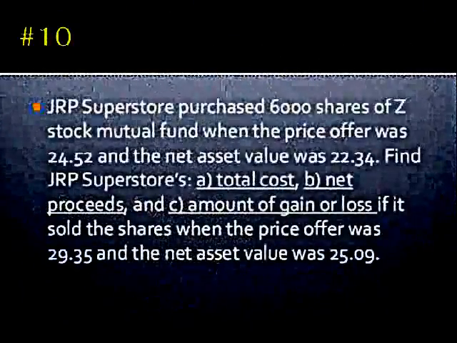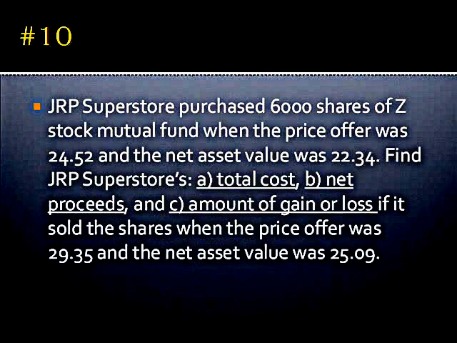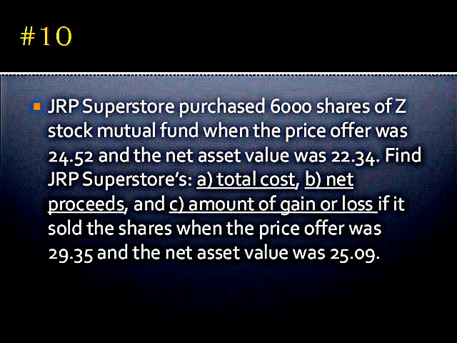For our last problem, JRP Superstore purchased 6,000 shares of Z Stock Mutual Fund when the price offer was 24 pesos and 52 centavos and the net asset value was 22 pesos and 34 centavos. Find JRP Superstore's A. total cost, B. net proceeds, and C. amount of gain or loss, if it sold the shares when the price offer was 29 pesos and 35 centavos and the net asset value was 25 pesos and 9 centavos.